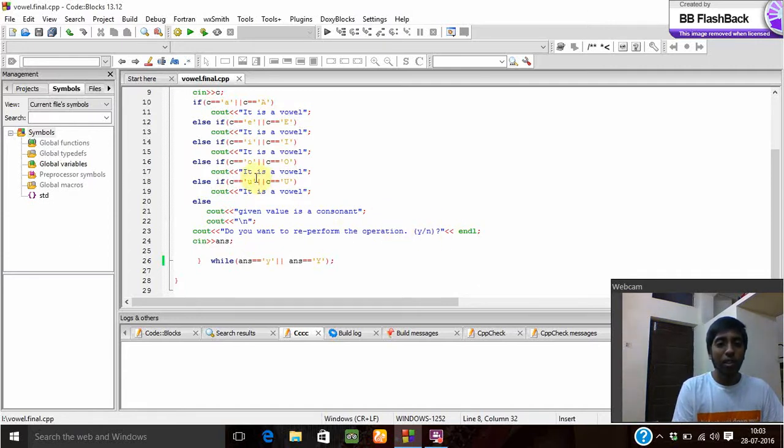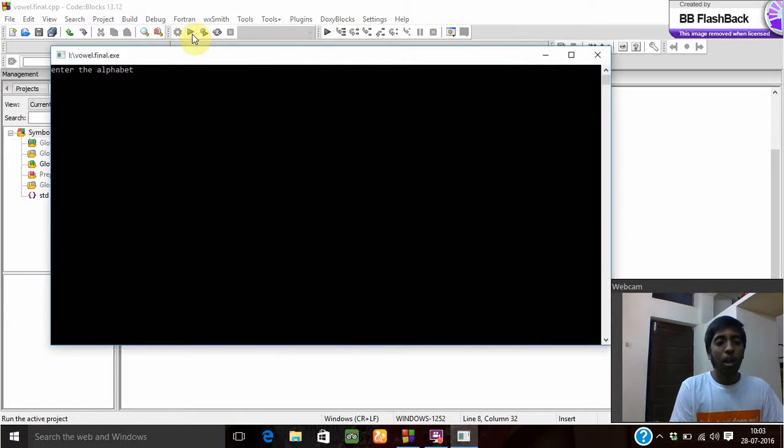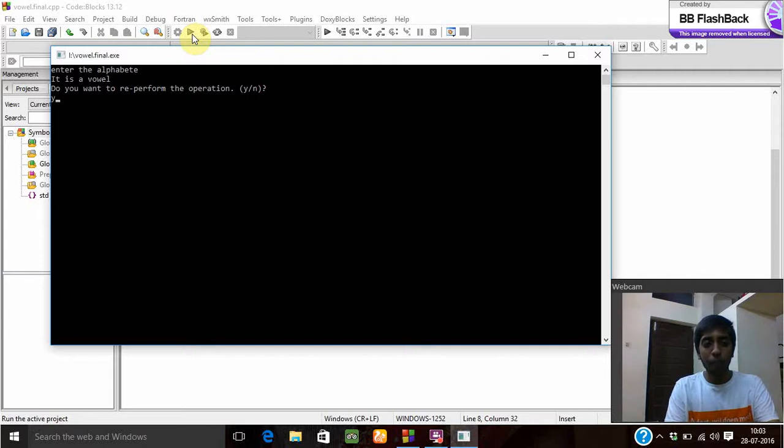Now we'll check this. We'll run the program. Now it is asking to enter the alphabet. I can give a lowercase letter or an uppercase letter. Now I am giving small e, which is a lowercase letter. Enter. See, it is displaying that it is a vowel, and it is also asking whether I want to re-perform the operation or not. Yes, I want to perform the operation again, so I am pressing Y.